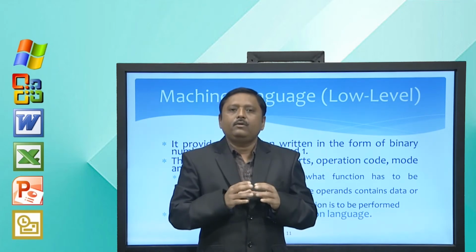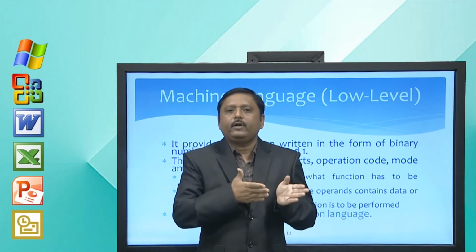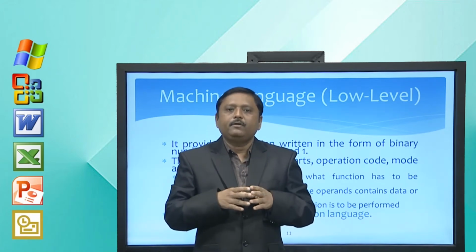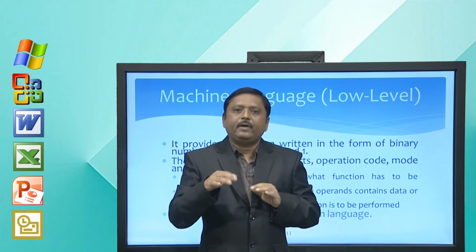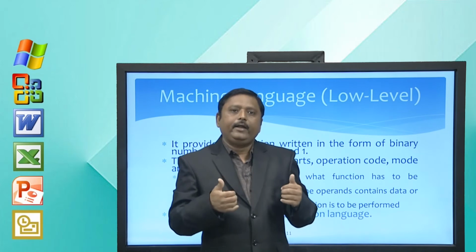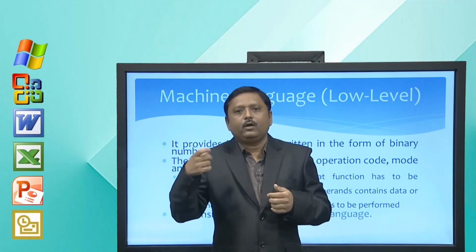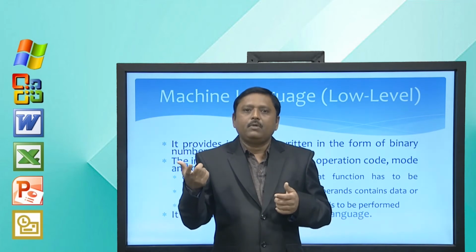Suppose I write a program in high level language, first I need to convert it into low level language, which can be understood by the machine, but here we write directly in machine level language. That is why it executes faster than high level language code.